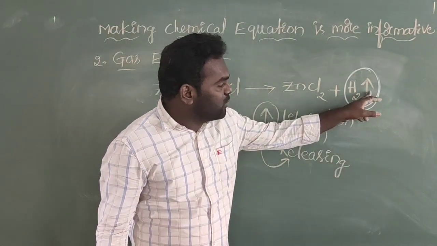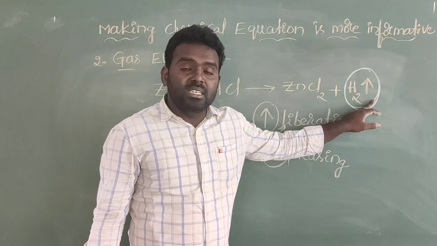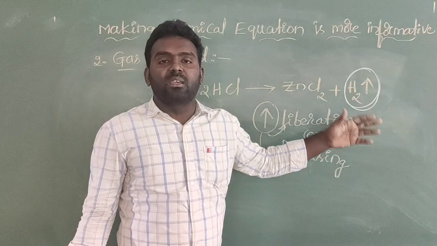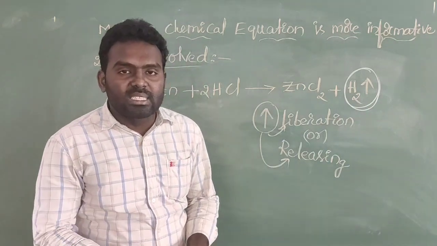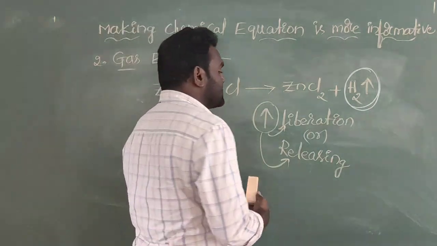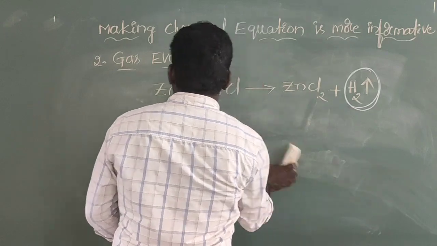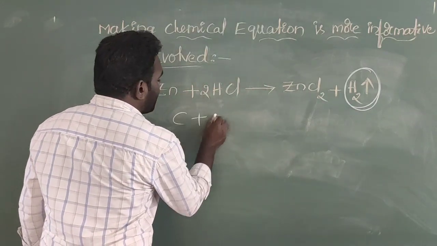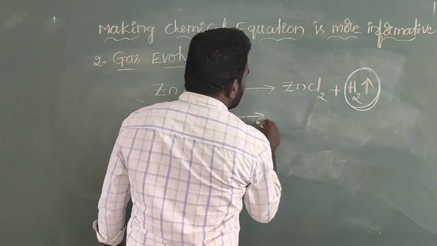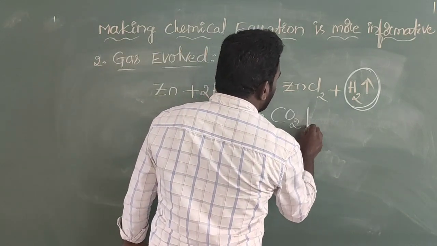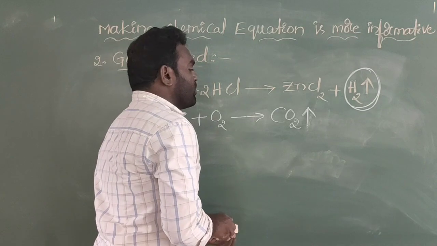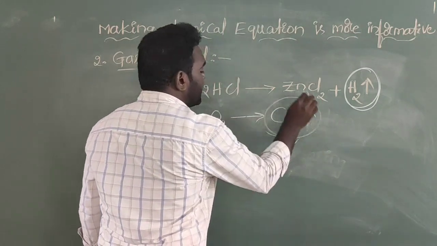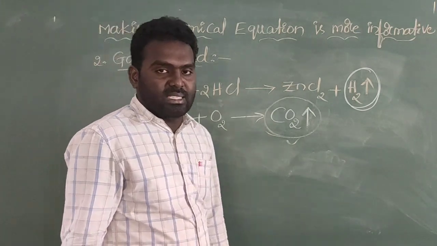Therefore we must compulsorily mention that the upward arrow mark indicates a liberation of a gas. Here we will see one more equation. In this example, carbon burns in the presence of oxygen and produces carbon dioxide. In this example also we write the upward arrow mark, indicating a liberation of carbon dioxide gas.